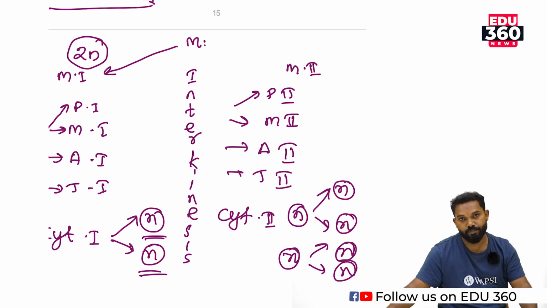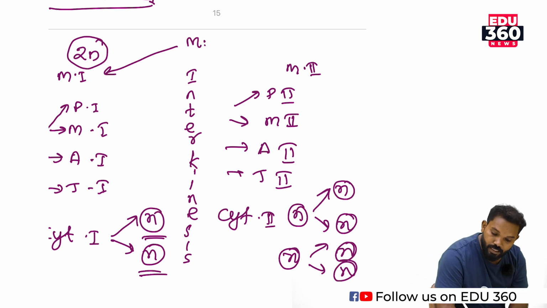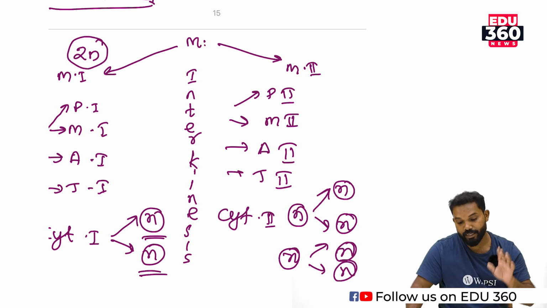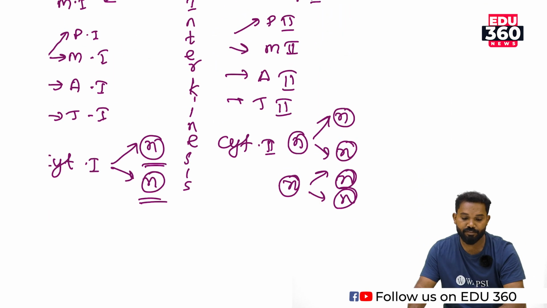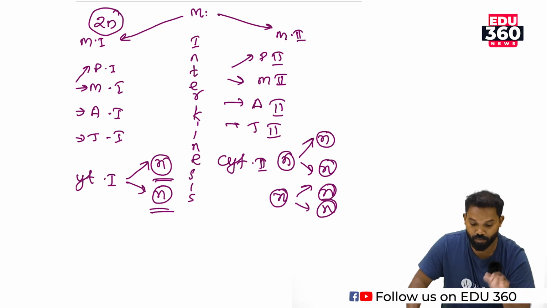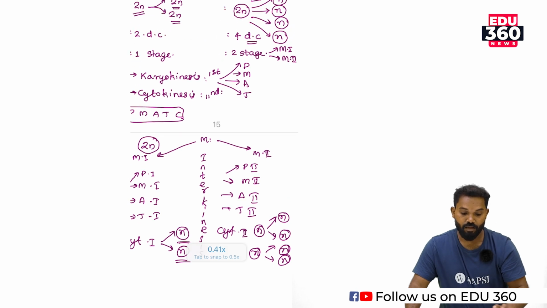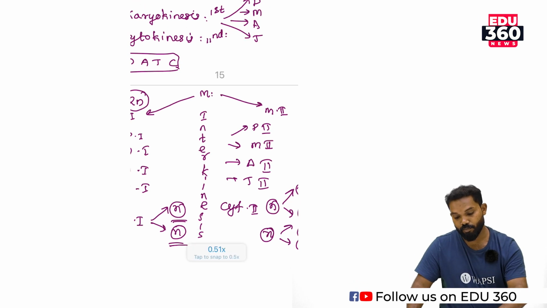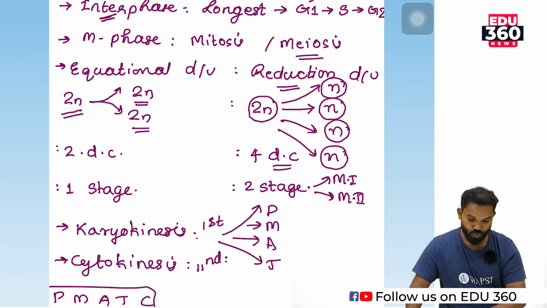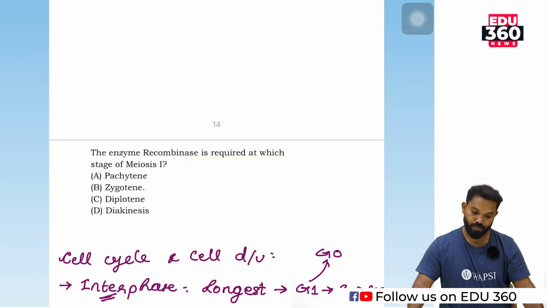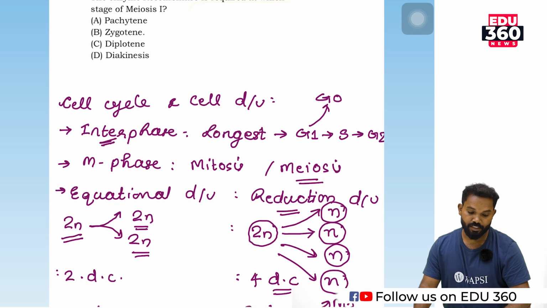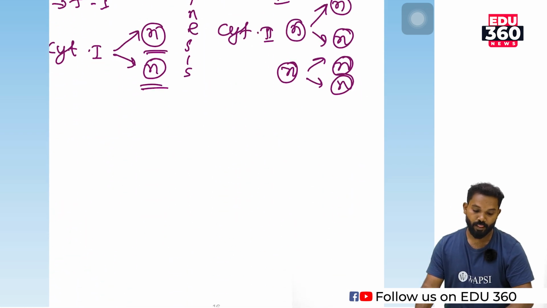That is also equational division. So meiosis 2 is almost similar to equational division, while meiosis 1 is a reduction division. So this is meiosis. Compared to mitosis, meiosis is the most complex process. Then our question is related to meiosis 1. The enzyme recombinase is required at which stage of meiosis 1?